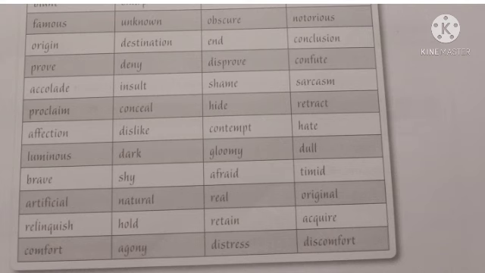Luminous, dark, gloomy, dull. Brave, opposite shy, afraid, timid. Artificial, opposite natural, real or original. Relinquish, opposite hold, retain, acquire. Comfort, opposite agony, distress or discomfort.